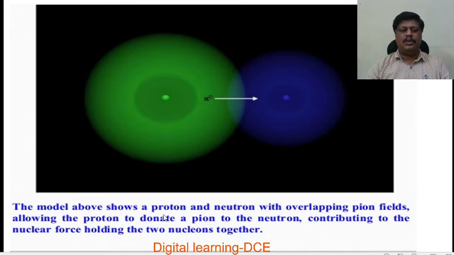The model above shows a proton and neutron with overlapping pion fields. These overlapping pion fields allow the proton to donate a pion, that is a neutral pi meson, to the neutron, contributing to the nuclear force holding the two nucleons, that is protons and neutrons, together.